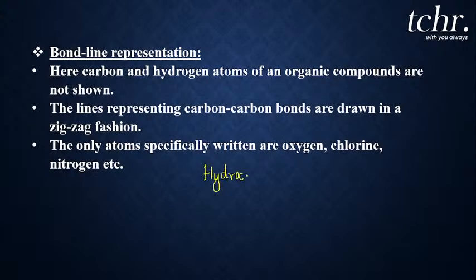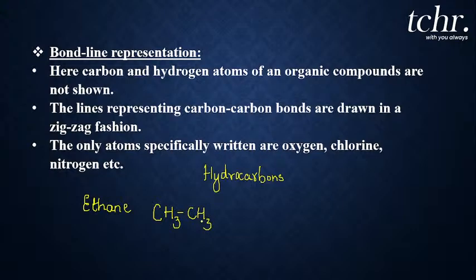In organic chemistry, for example, we study hydrocarbons. What are hydrocarbons? They are basically bonds between carbon and hydrogen, right? They can be further classified as alkanes, alkenes, alkynes, correct? Let me take a simple compound, particularly ethane. What is ethane? It is nothing but two carbon atoms. If I write the structure of ethane as CH3, CH3, got it?